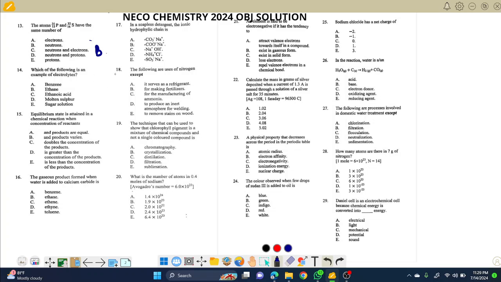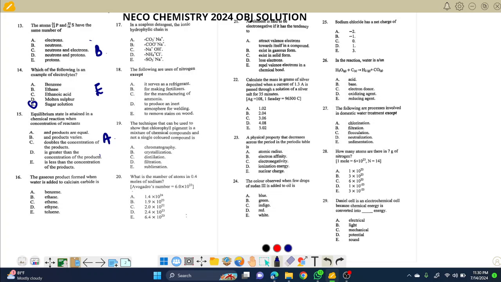Excuse me. Question 17 says, which of the following is an example of electrolyte? Many times I've said this in the classroom. Electrolytes are inorganic solutions. The only one here that is inorganic is sugar solution. So choice E is correct for this. The next says equilibrium state is attained in a chemical reaction when the concentration of reactants is equal to that of the product. I believe you all know that. So choice A is very correct for question 15.